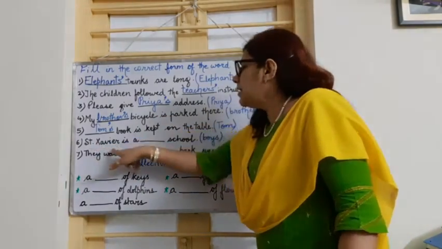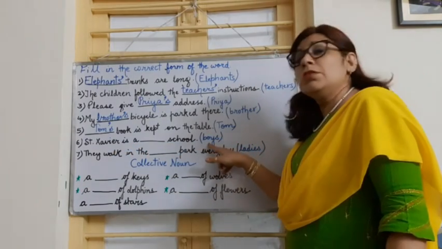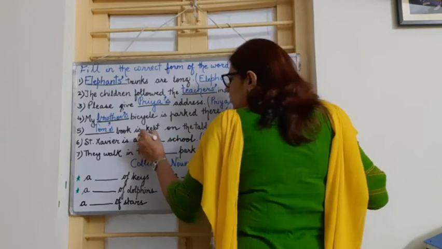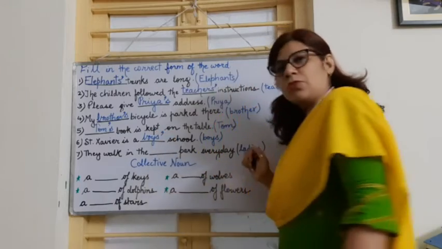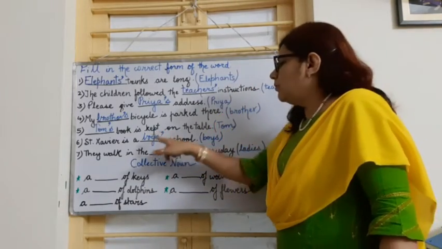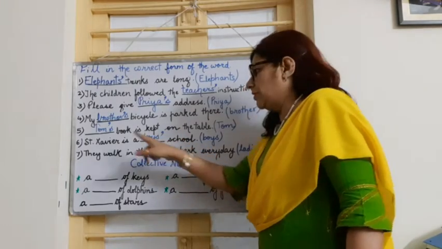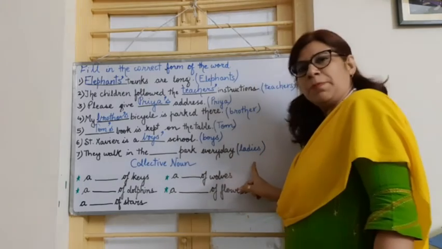Next, Saint Xavier is a dash school. We are talking about boys. Boys is the plural form. So we are going to write boys followed by the apostrophe to show a school belonging to boys. Next, they walk in the dash park every day.